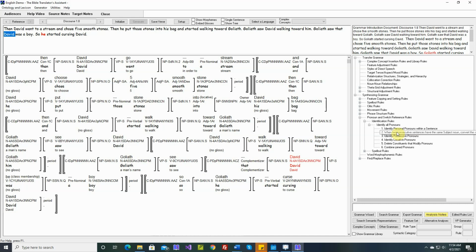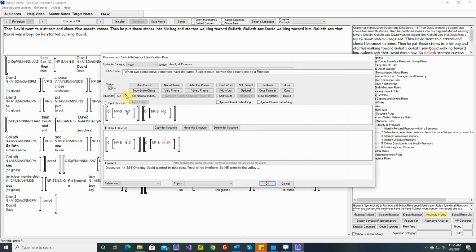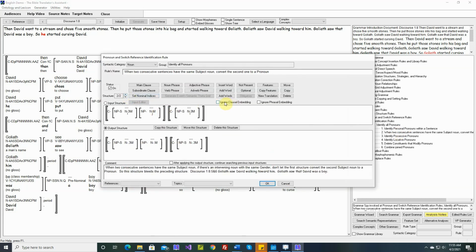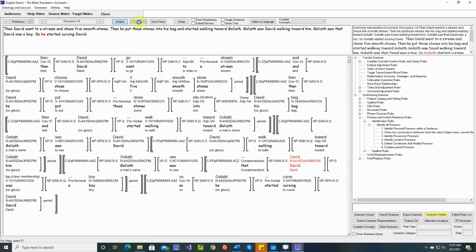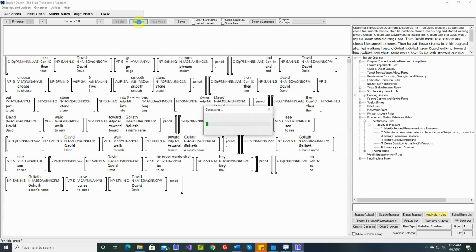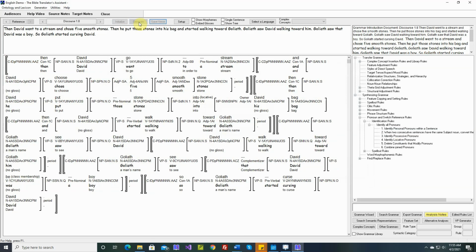We need to go back to this rule, and let's say ignore clausal embedding. So now this noun might be in the same clause as this subject noun, or it might be embedded in another clause. Ignore clausal embedding. Okay, looks good. Let's save it.